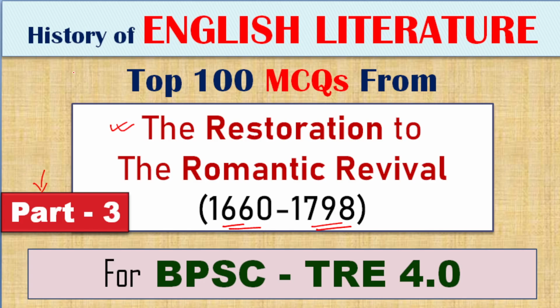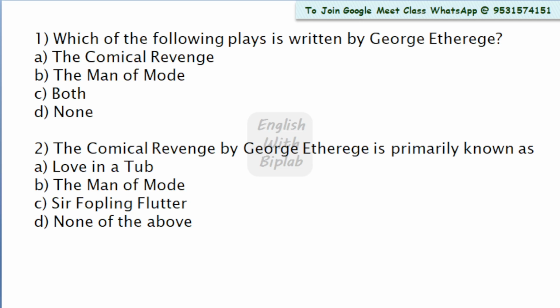Previously I provided you with 50 MCQs, and we are going to discuss a total of 100 MCQs from this segment. These MCQs are going to be extremely helpful for your preparation for the upcoming exam. So let's proceed to the MCQs.